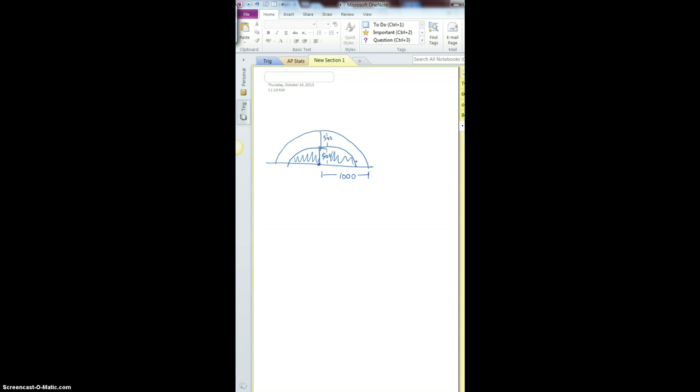So the area of that first circle, our first semicircle, is 1/2 pi times 500 squared. And we're going to divide by our sample space, which is going to be 1/2 of pi times 1000 squared. And when you do the arithmetic and reduce, the answer is 1/4.